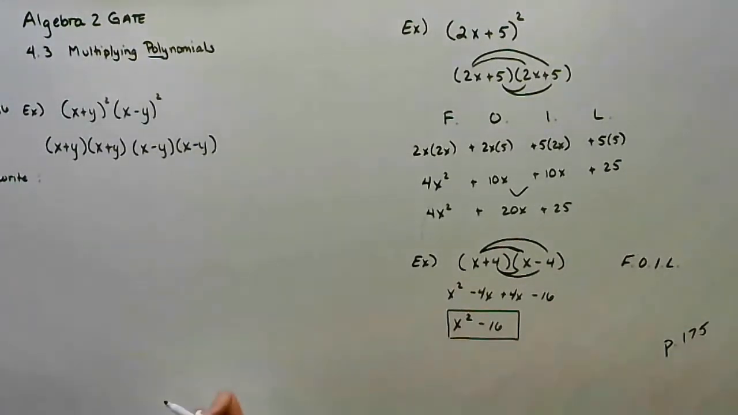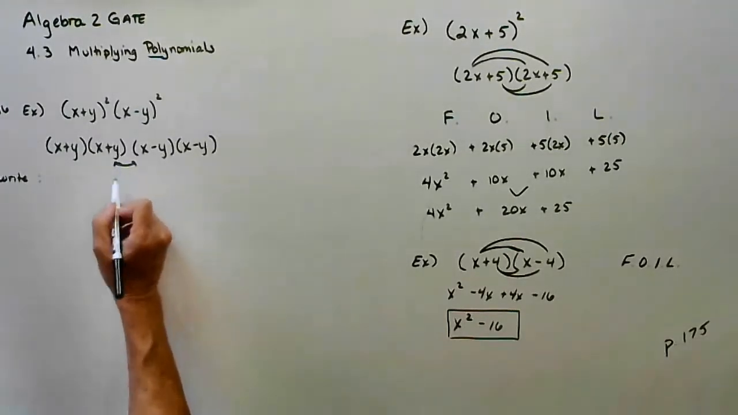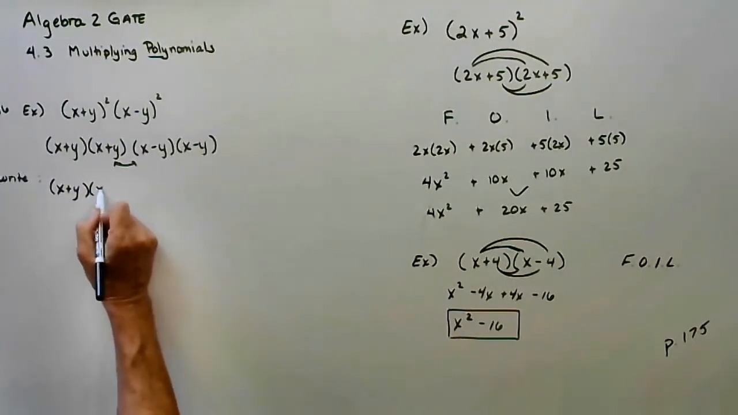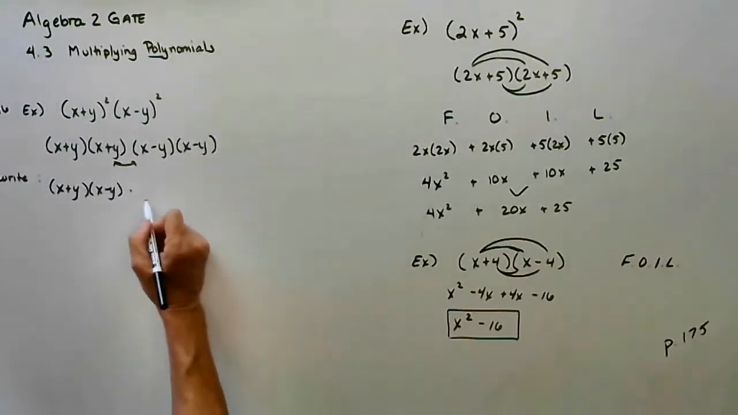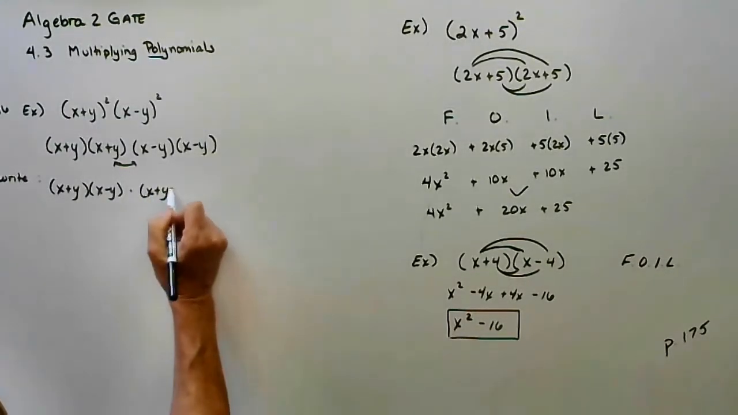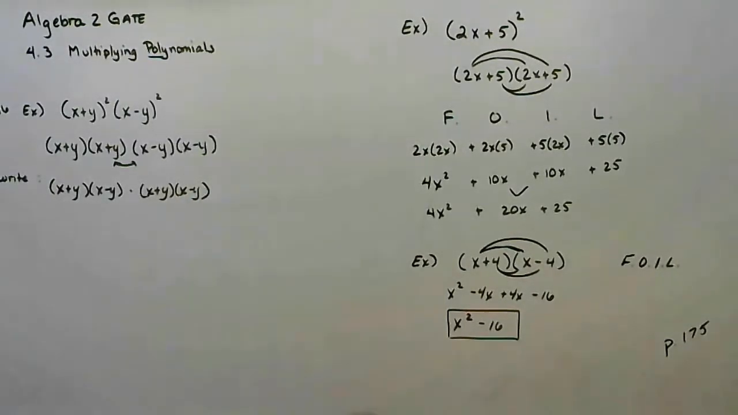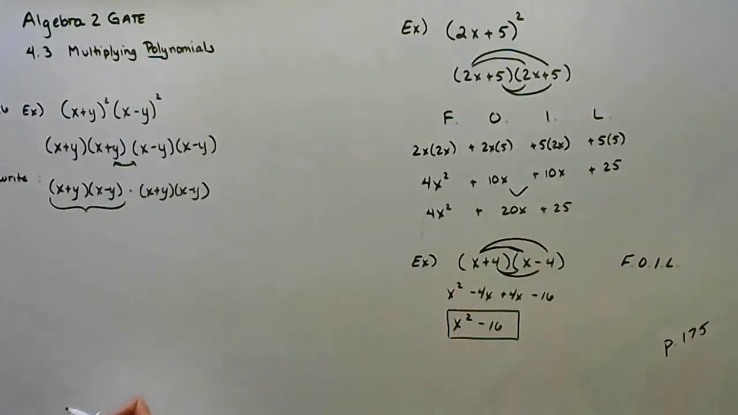I'm going to pair them up. I'm going to rewrite, I'm going to switch these middle two terms. I'm going to call this x plus y times x minus y. And then I'm going to multiply that by x plus y times x minus y. And now I can incorporate what we just learned. So if I do this first two, I have the sum and difference of two terms.